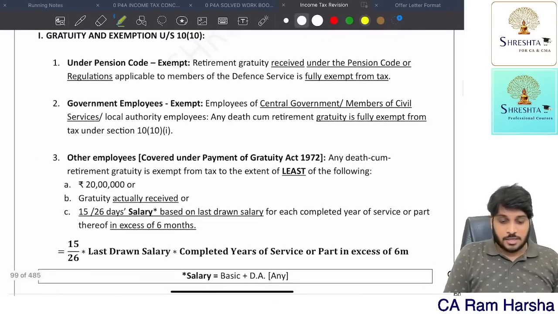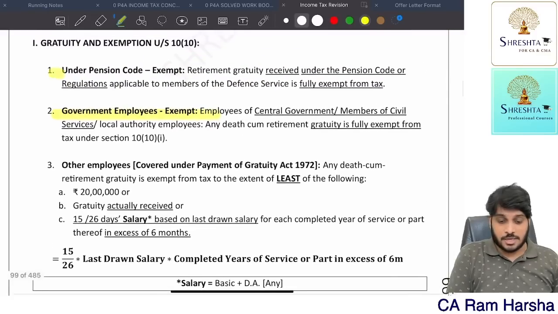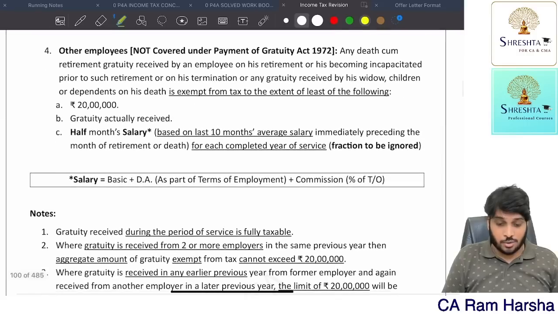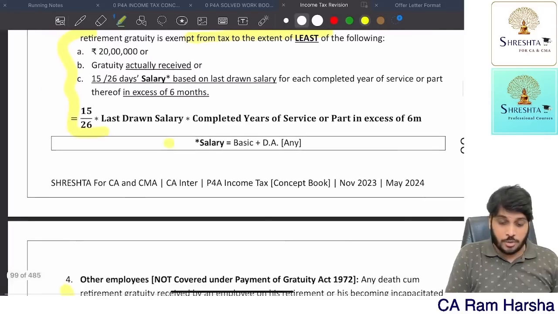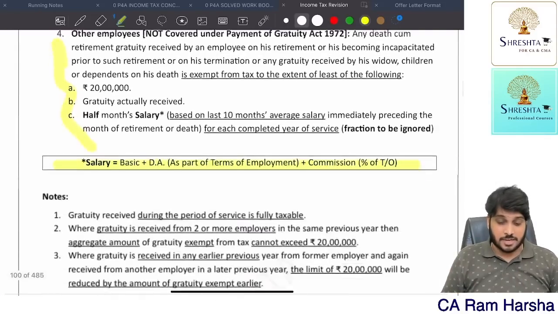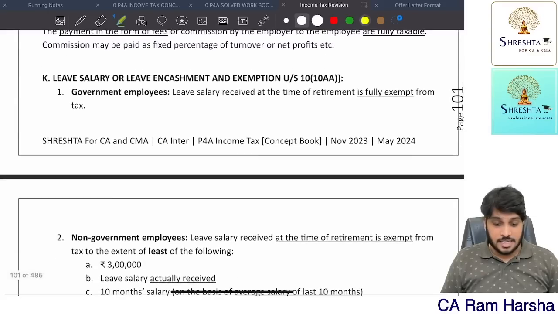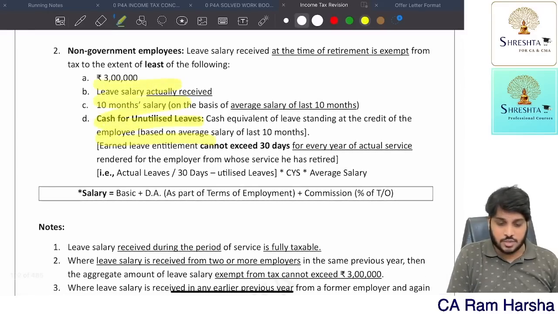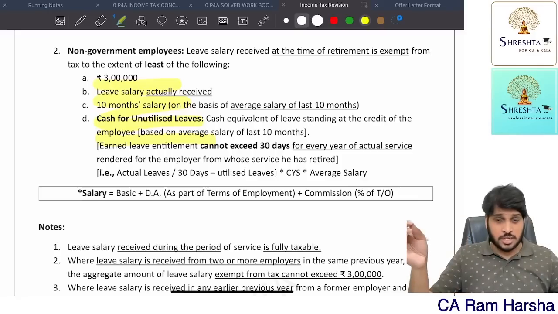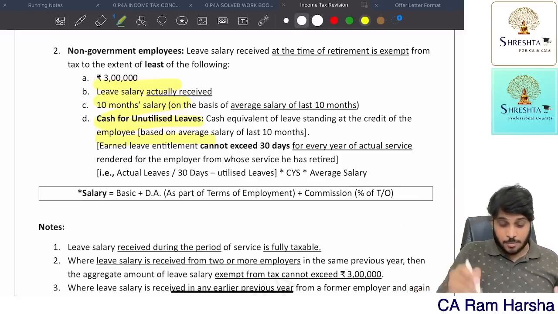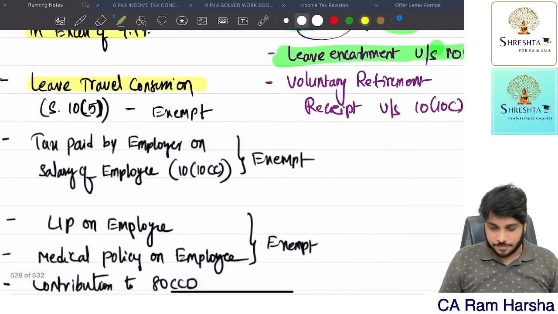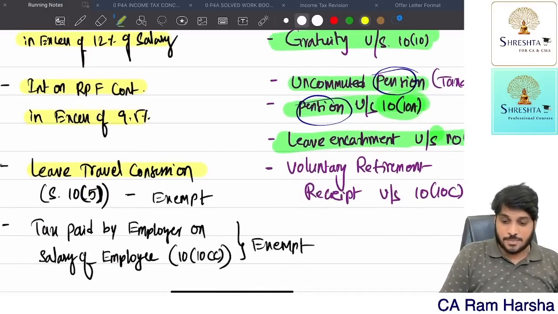Gratuity point: government employees exempt, defense people exempt, other non-government employees where the Act is applicable, I have already told. Where the Act is not applicable, I have told. What do you mean by salary when the Act is not applicable? What do you mean by salary when the Act is applicable? Everything I have covered. Then we also covered right now leave encashment, leave salary. For a government employee, it is fully exempt. For a non-government employee, we have 4 categories, 4 criteria. So how much did you receive? Minus, out of these 4, the least amount, that much is exempt. So salary means what? I have already told. That's it. So leave encashment is also completed.